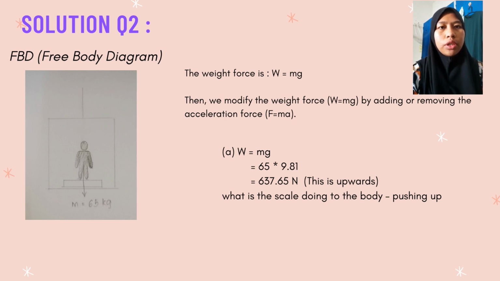Okay, for question 2, a lift accelerates with a man inside. A person of mass 65 kg stands on a scale inside a lift.